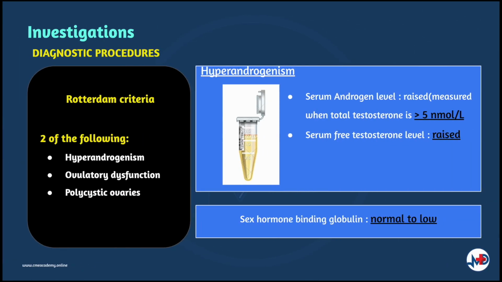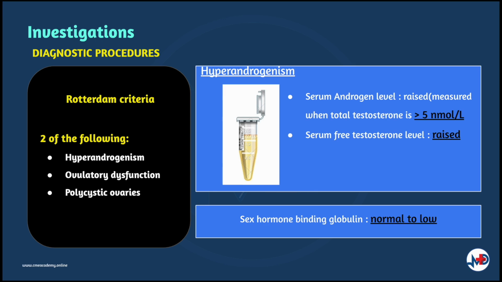PCOS can be diagnosed according to the Rotterdam criteria. Patients that present with any two of the following criteria are said to have PCOS. The criteria are signs of hyperandrogenism, ovulatory dysfunction, and polycystic ovaries, which are noted through the ultrasound. Investigations can be done to assist physicians to diagnose PCOS.